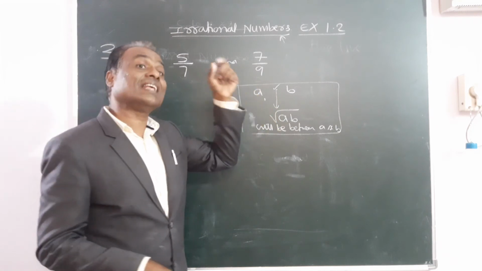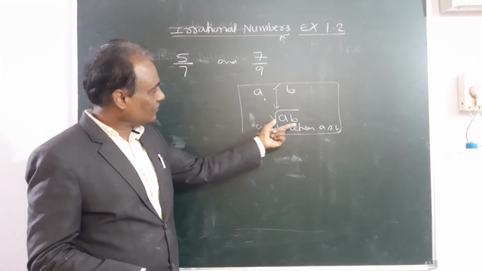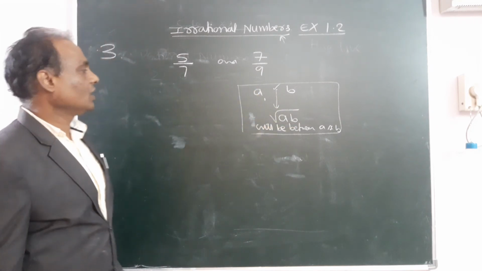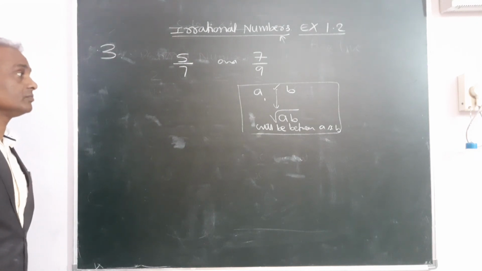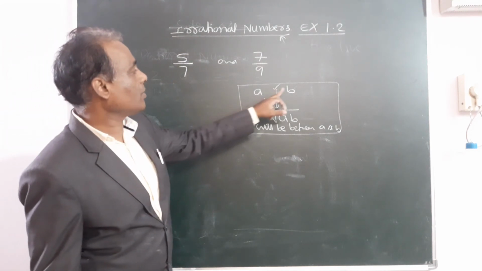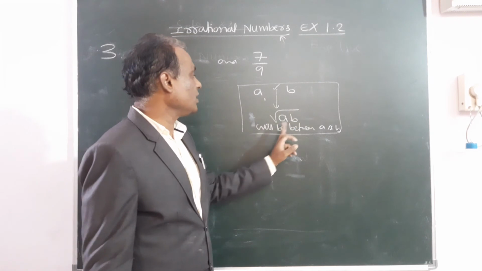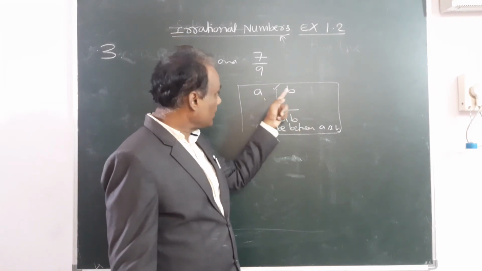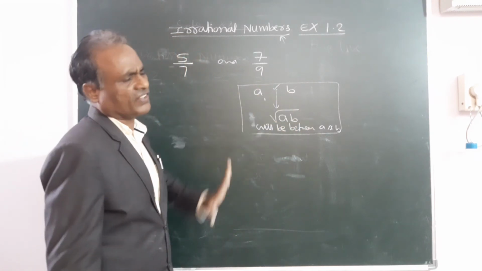But since we require an irrational number, in root form, we take root AB. Remember this as a rule.